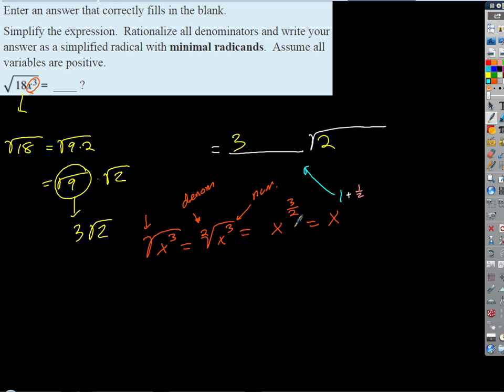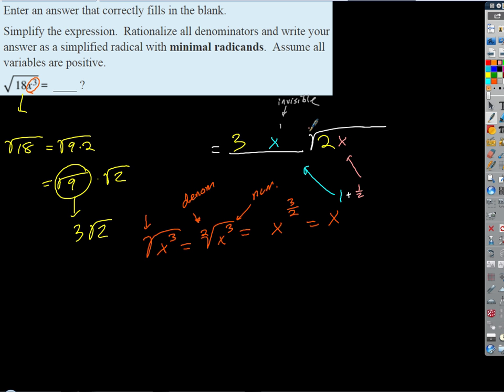X to the 3 halves is the same thing as saying x times x to the 1/2. And so we end up with an x to the 1 outside. The 1 we wouldn't normally write, and you shouldn't write it because it's not simplified if you do, but it's there, right? That's invisible. And then inside the radical, we would end up with an x to the 1/2.